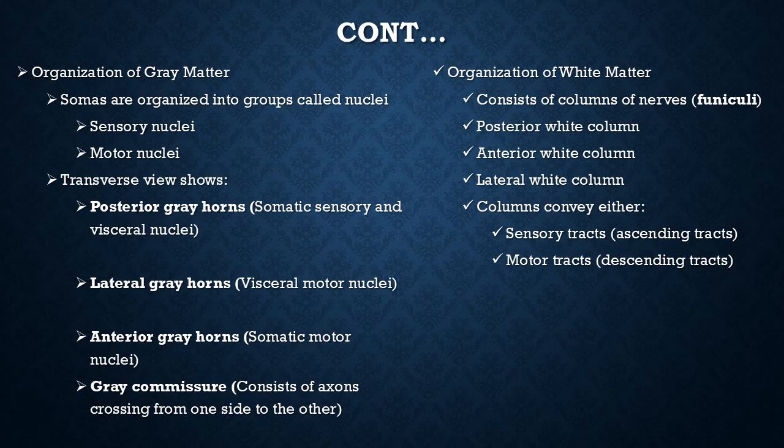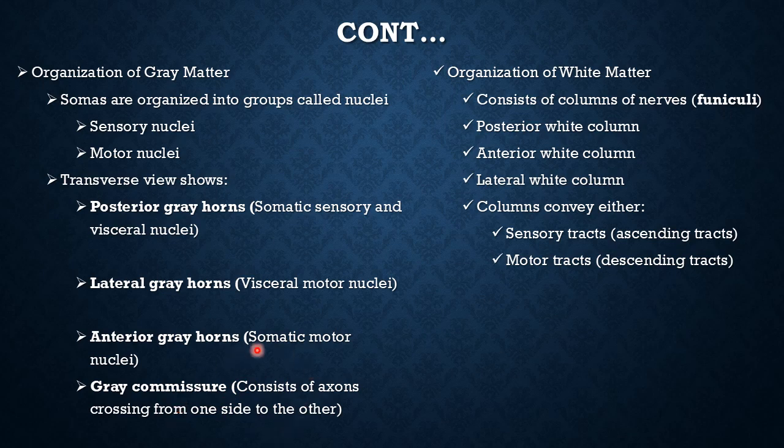The posterior grey horn is somatic sensory and visceral sensory nuclei. The lateral grey horn is visceral motor, and the anterior grey horn is somatic motor. These were all told by me in the class on cranial nerve nuclei. And the grey commissures consist of axons crossing from one side to the other.